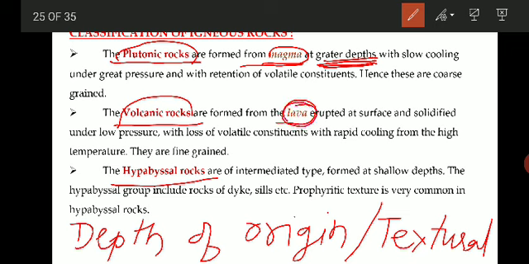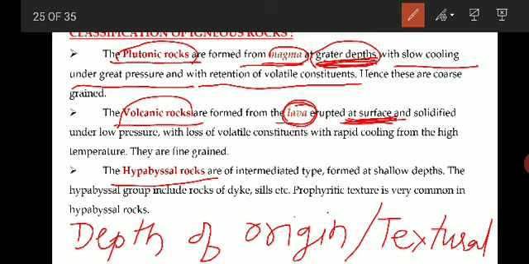When the magma comes onto the surface, we call it lava. So the volcanic rocks are formed at the surface. This is important: plutonic rocks are formed at great depth, whereas volcanic rocks are formed at the surface. So how will the cooling take place? Because they are forming at great depth, where the temperature and pressure are higher, they result in slow cooling under great pressure, and they retain the volatile constituents.